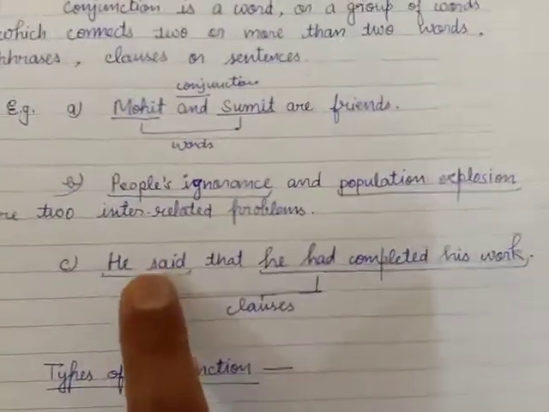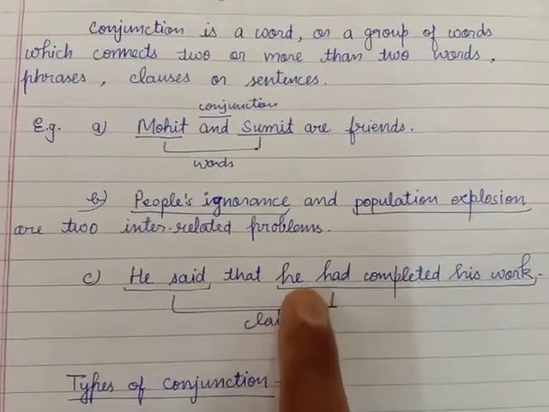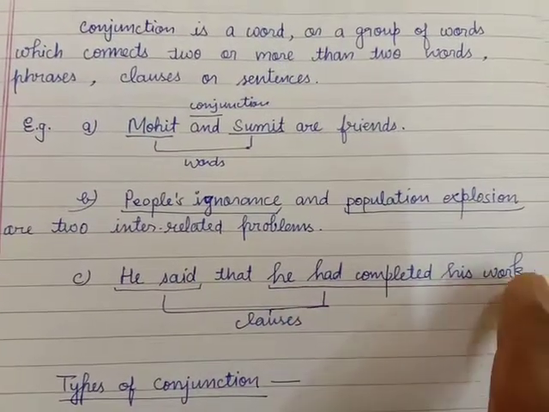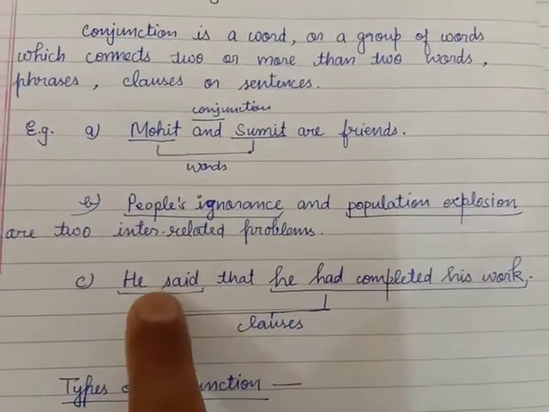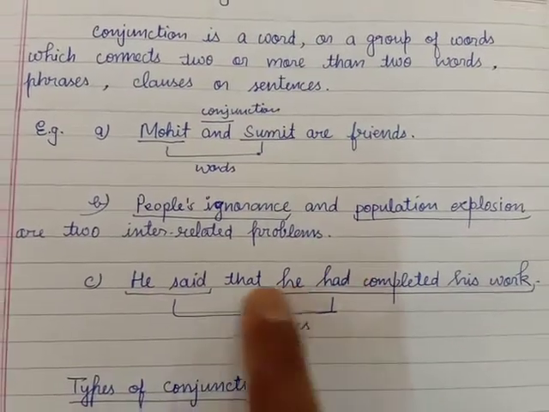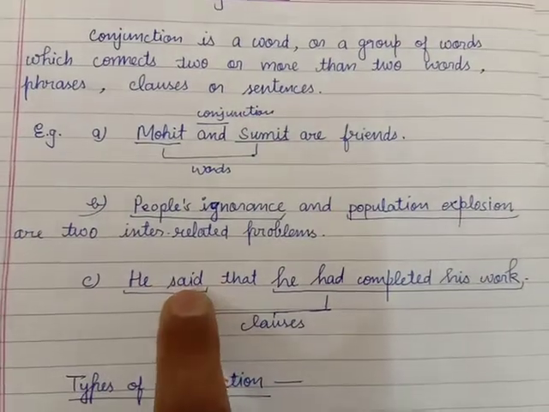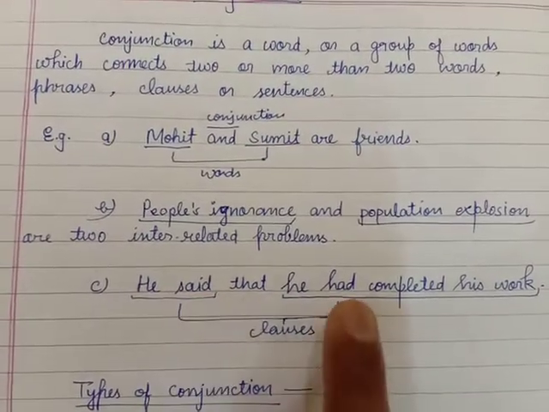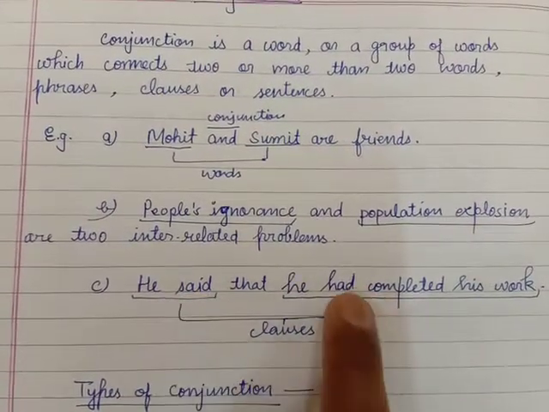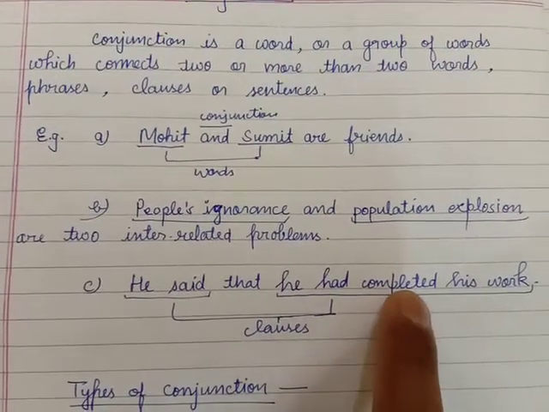The next sentence is: he said that he had completed his work. Both groups of words have a verb, here said and here had completed.